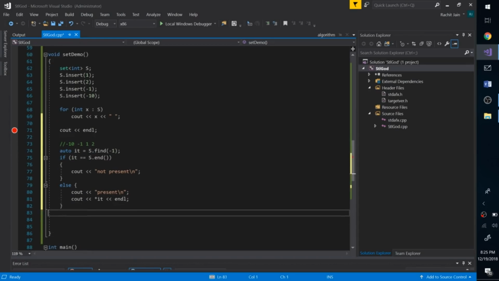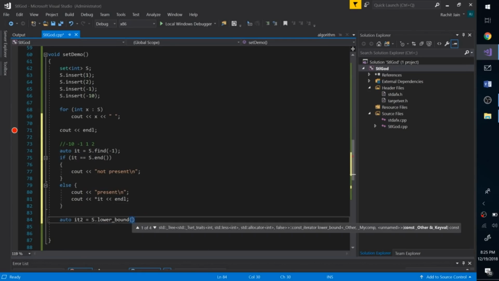Alright, that's great. But what if I want to find the first number in the set which is greater than -1 or which is greater than 0? How do I do that? So if we want strictly greater than that, we can use upper bound. And how that works is auto it2 equal to s dot lower bound.